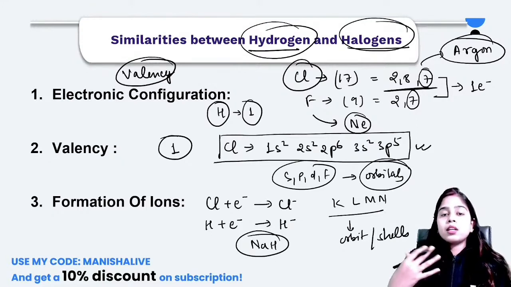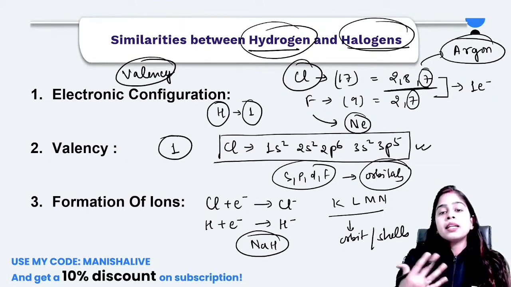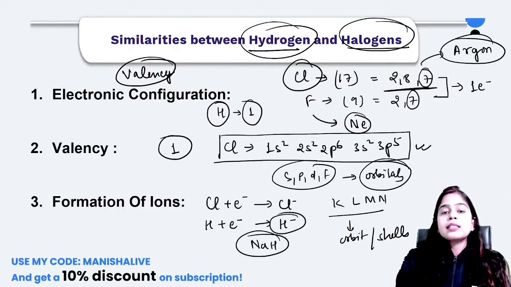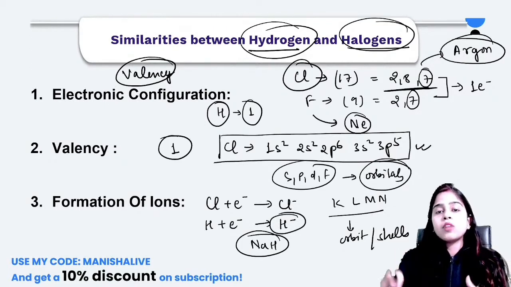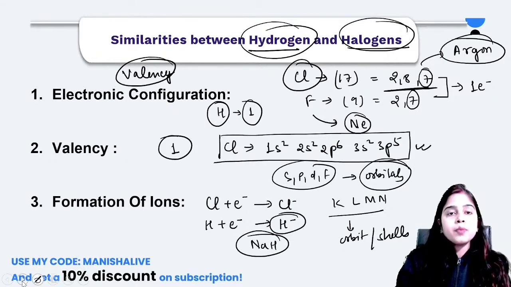Here hydrogen is showing a tendency to accept an electron and form negative compounds so as to complete its duplet. Same thing group 17 elements do, that they always have a strong tendency to accept electrons.